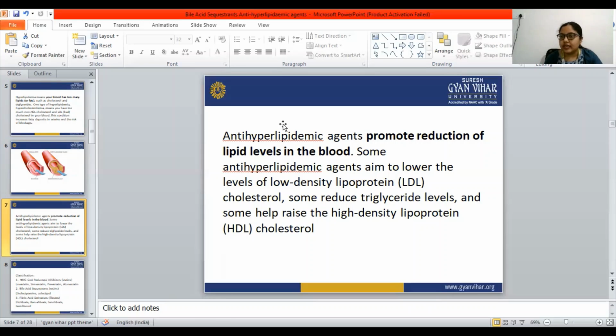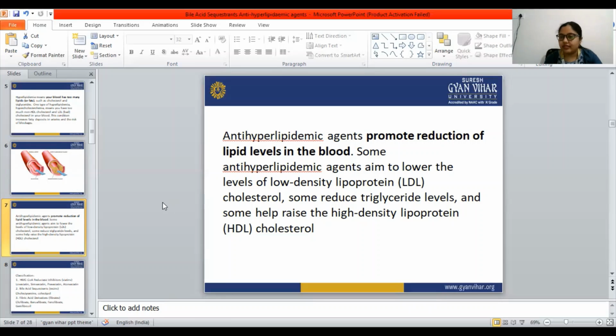Okay, and what is atherosclerosis? Atherosclerosis is the condition in which lipid and fats are deposited in or on the artery walls, and that deposit is known as plaque. That plaque is capable of narrowing the artery. When the artery gets narrowed, what happens then? The blood flow gets blocked.